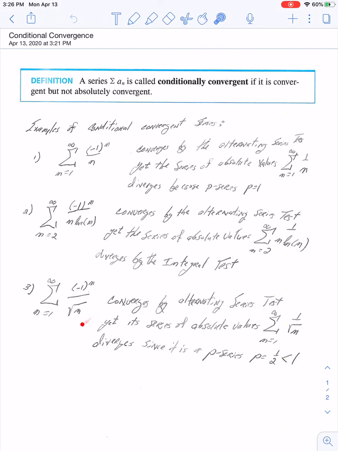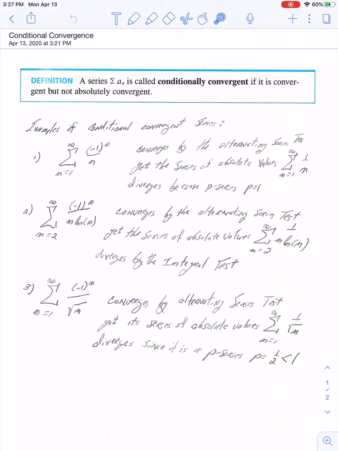But if you look at the series of absolute values, then you're looking at the summation n running from 1 to infinity of 1 over the square root of n. Well, the square root of n is really n to the 1/2. And so 1 over the square root of n is a p series. It looks like 1 over n to the p, where p is equal to what? 1/2. And what's the point? 1/2 is less than 1. So that series diverges. Okay, so there's the third example of a series that converges, but does not converge absolutely, right?